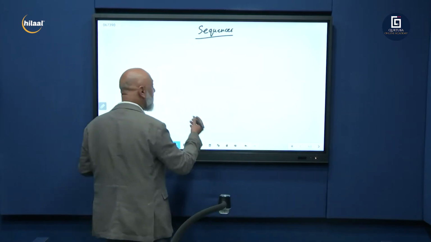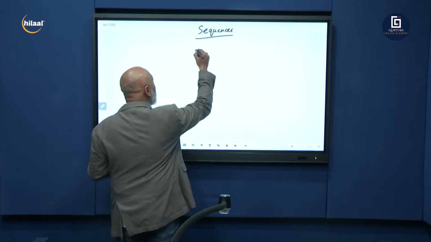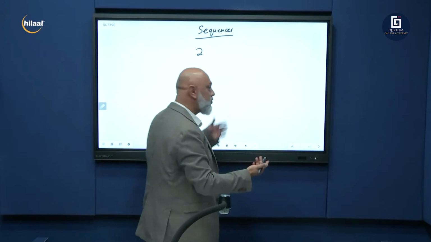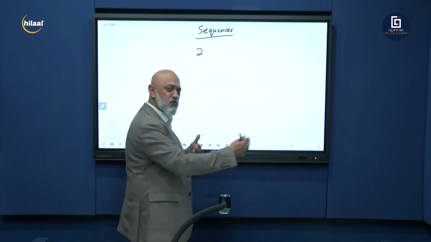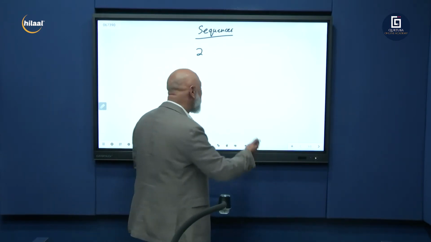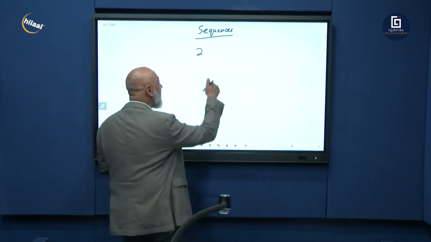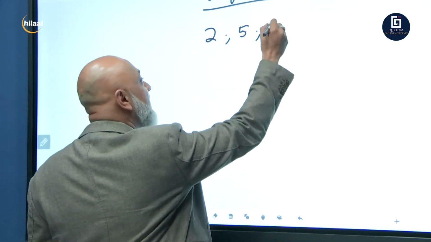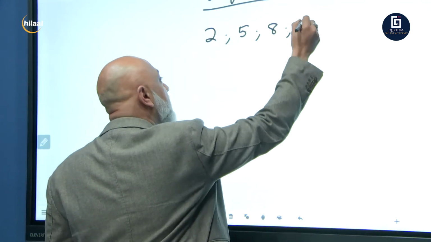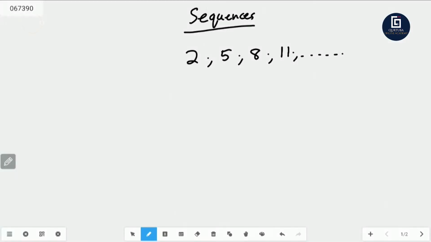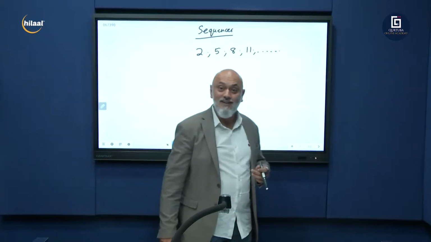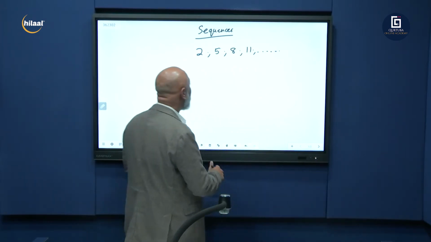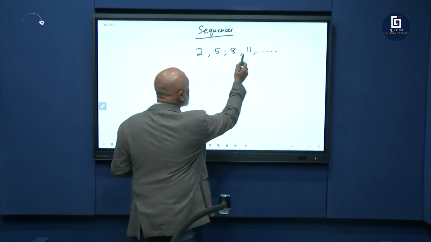So let's say, for example, the distance between the poles is 2 meters. I know 2 meters is very short, but I'm just giving you an example. The first one is 2 meters away from where you are. The next one is 5 meters away. The next one is 8 meters away. The next one is 11 meters away. So that forms a sequence, correct? Grade 12s, you know this. This is an arithmetic, a linear series. Why? Because it's got a common difference. They are all equally spaced.